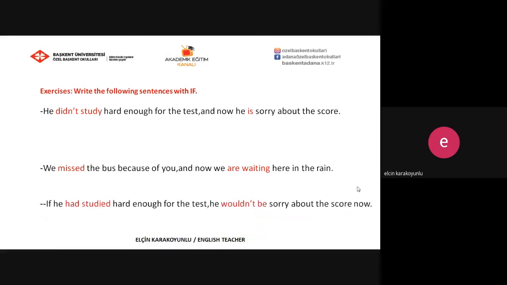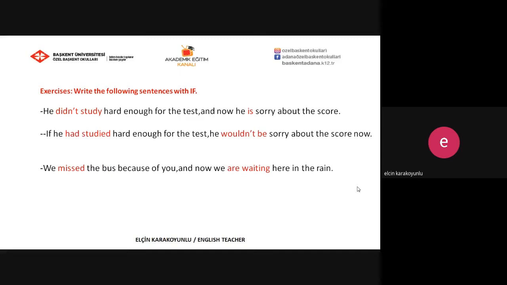Let's go on. The first one. He didn't study hard enough for the test, and now he's sorry about the score. So we can say that if he had studied hard for the test, he wouldn't be sorry about the score now, but he didn't study. So that's why he is sorry about the score now. And the second one: we missed the bus because of you, and now we are waiting here in the rain. So if we hadn't missed the bus because of you, we wouldn't be waiting here in the rain.